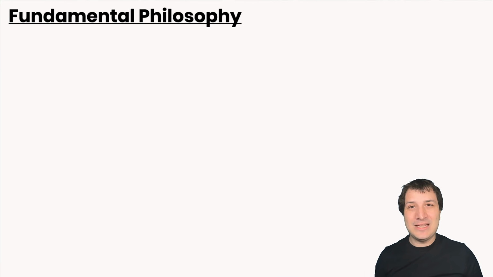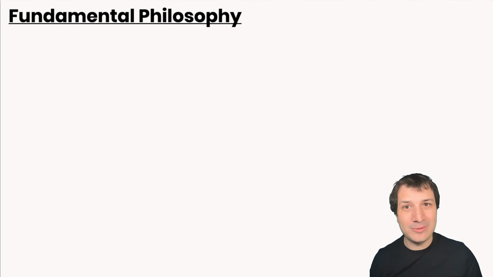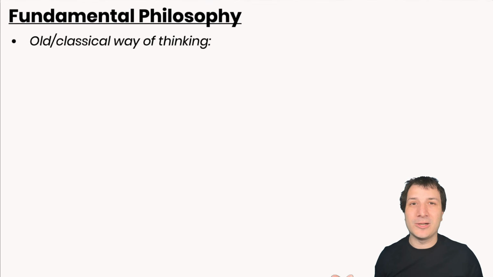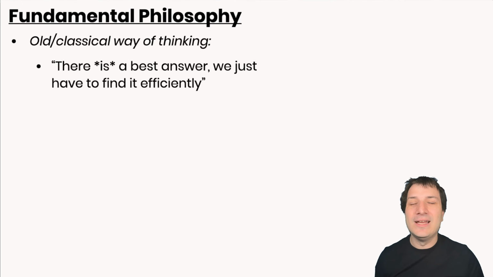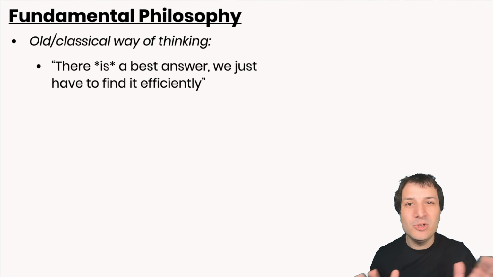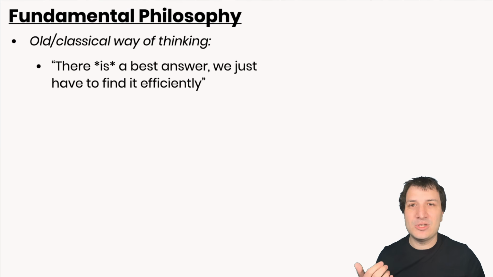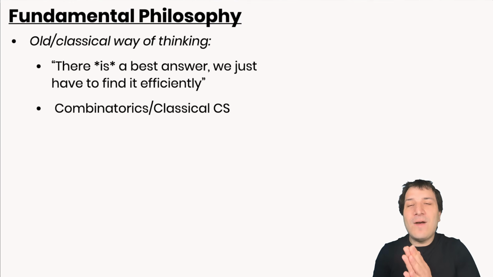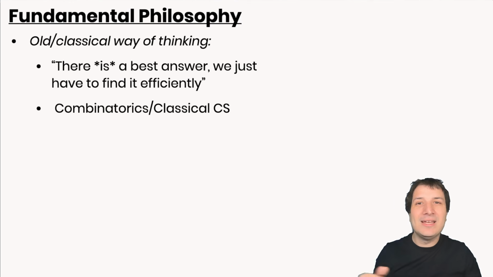Now, the fundamental philosophy of this is completely different than traditional game-playing AIs, and I want to talk a little bit about this to make sure there's no confusion between what we're doing here and how other algorithms work. The old classical way of doing AIs is to think about combinatorics and finding the best move. So the old philosophy, you could say, is this: there is some best move out there, and we just have to find it efficiently. This uses techniques from search and graphs to find the best move in the best possible way, to prune the trees, to cut down the search space and that kind of thing.